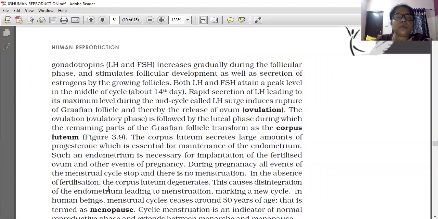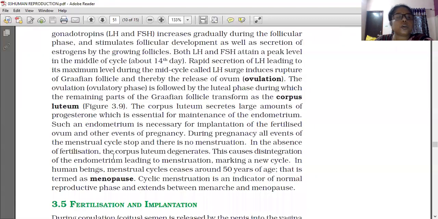During pregnancy, all events of the menstrual cycle stop and there is no menstruation. In the absence of fertilization, the corpus luteum degenerates. This causes disintegration of the endometrium, leading to menstruation again.